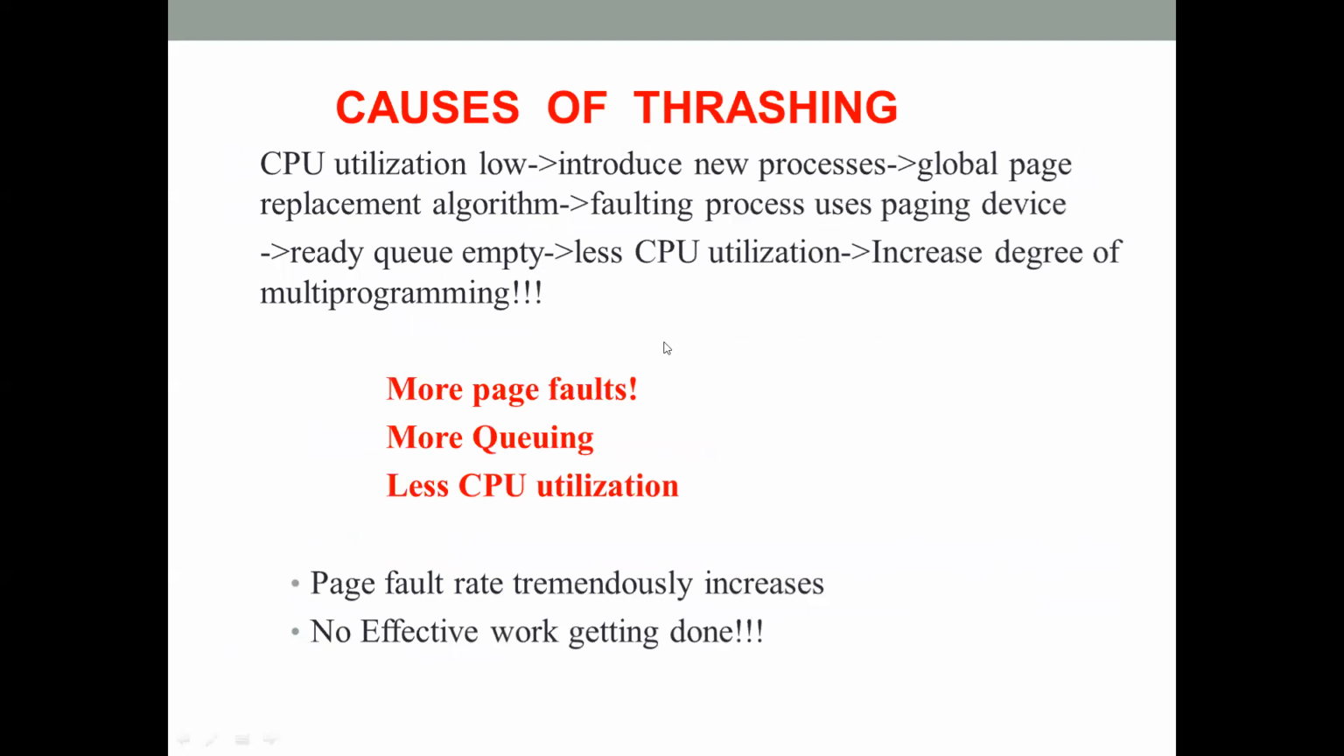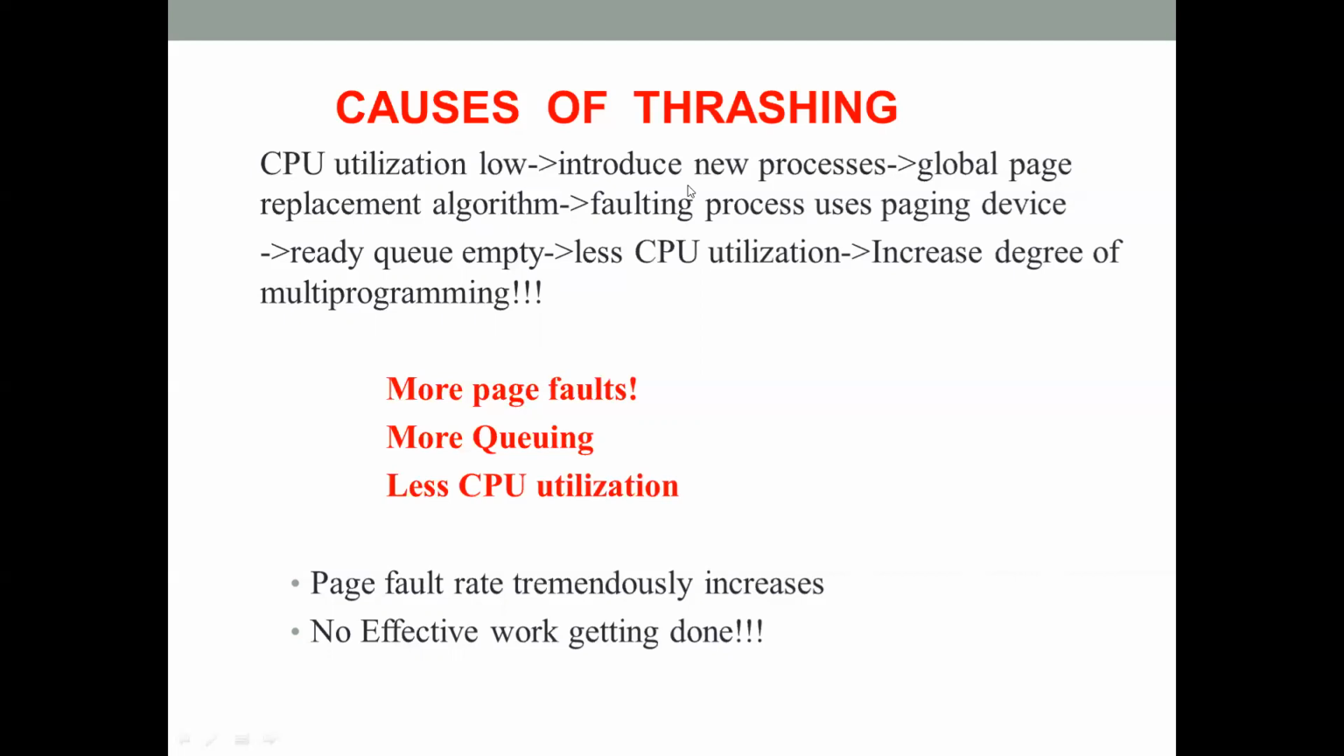When we examine the causes of thrashing, consider a typical example scenario. Initially, let's say CPU utilization is very low. That is, there are not enough processes in the primary memory to keep the CPU utilization high. The operating system takes note of this, and it will try to introduce new processes into the computer's primary memory.